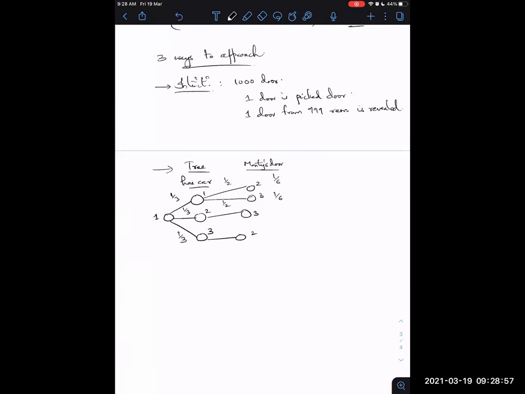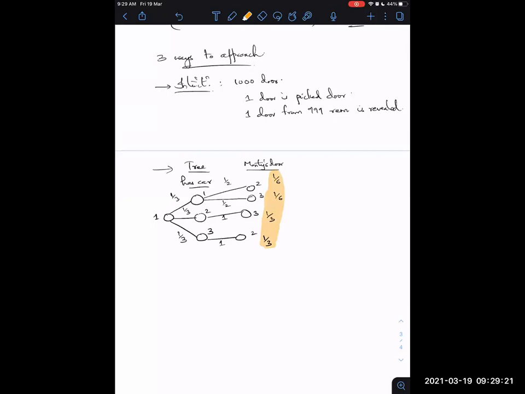And this happens with probability 1. So this is just 1/3 times 1 and 1/3 times 1. So the probabilities that we are going to look out for are the probabilities in the last level, I mean these. So these are the probabilities that I'm looking at right now.